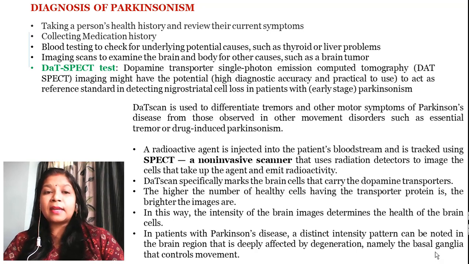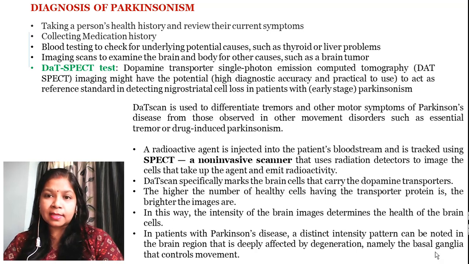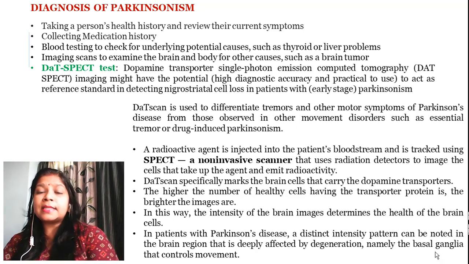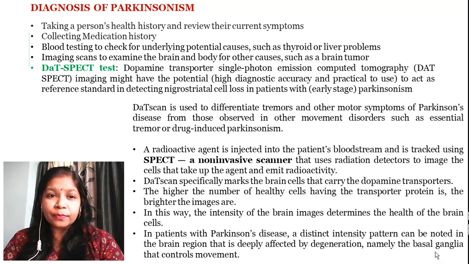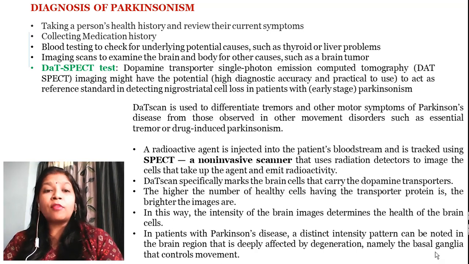The DAT-SPECT, the dopamine transporter single photon emission computed tomography, might have the potential to act as a reference standard in detecting nigrostriatal cell loss in patients with early stage Parkinsonism. That means in the early stage, when the person is suffering from Parkinsonism due to Parkinson's disease, that is, due to depletion of dopamine, this test will tell whether there is a particular depletion of dopamine or not. This DAT scan is used to differentiate tremors and other motor symptoms of Parkinson's disease generally.